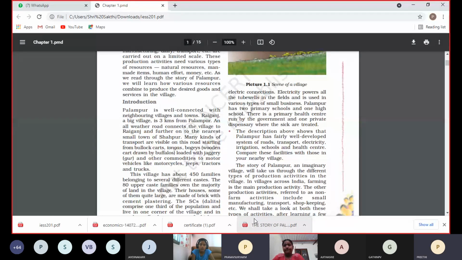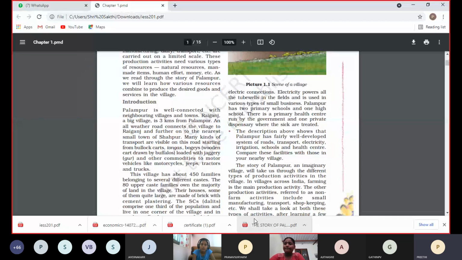to Shahpur. So it is connected to the big town. At the same time it is near the villages also. So it is connected to the big village of Raiganj and the small town of Shahpur also. Many kinds of transport are visible on the road. So we saw many types of transport.